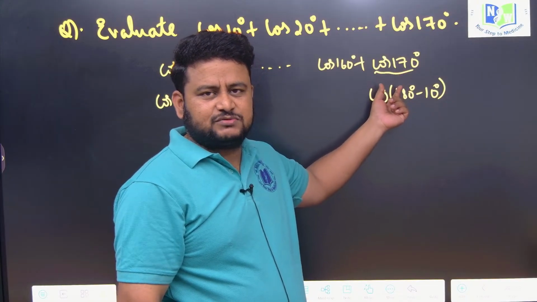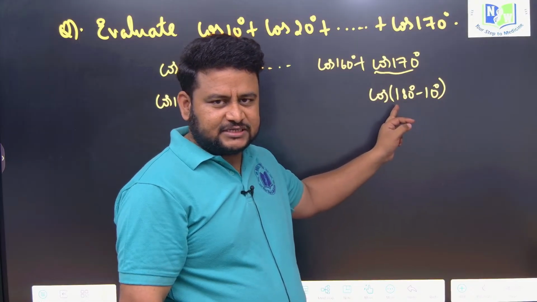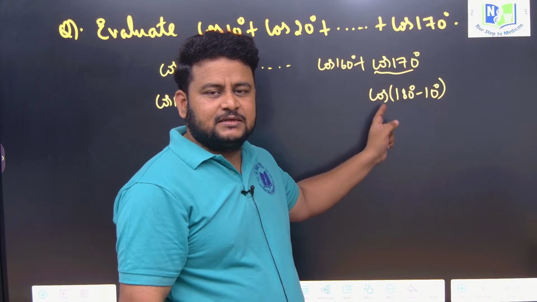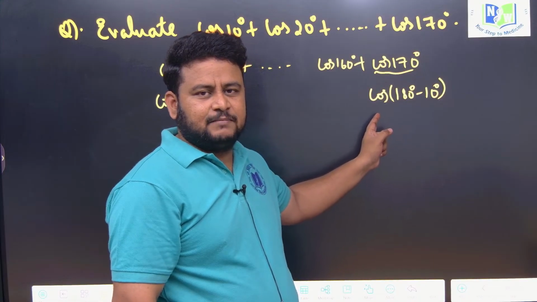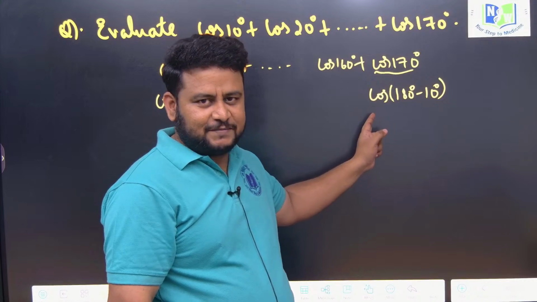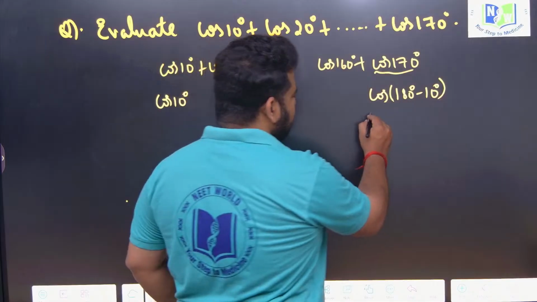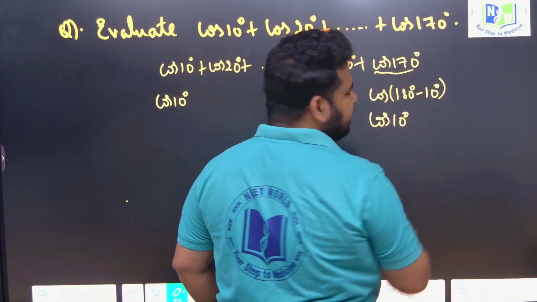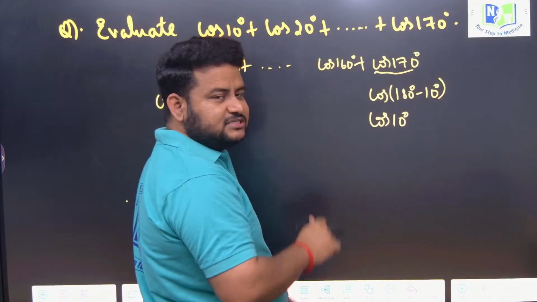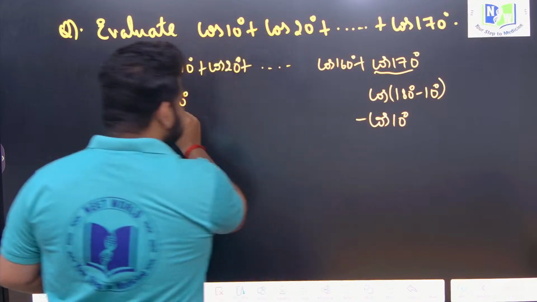In the second quadrant, cos is negative. 180 is pi by 2 into 2, which is an even multiple of pi by 2, so cos will remain cos. So I will get cos 10 degree. But cos 170 is in the second quadrant, where cos is negative. So this will be minus cos 10 degree, and the other is plus cos 10 degree.